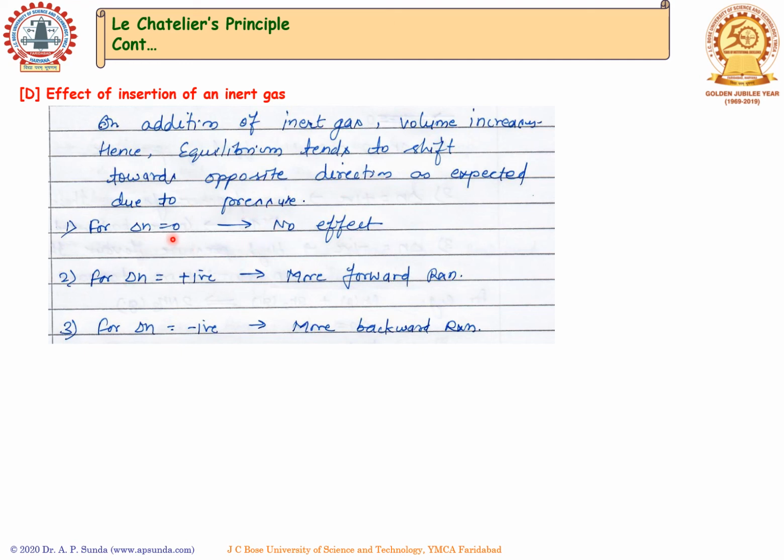If we have delta N equal to 0, it will not lead to any effect in the reaction. However, if we have delta N positive, more forward reaction takes place. Whereas in case of delta N negative, more backward reaction takes place. This is all about Le Chatelier's principle and certain characteristics we have seen. Thank you for listening. Let's do more practice on it.